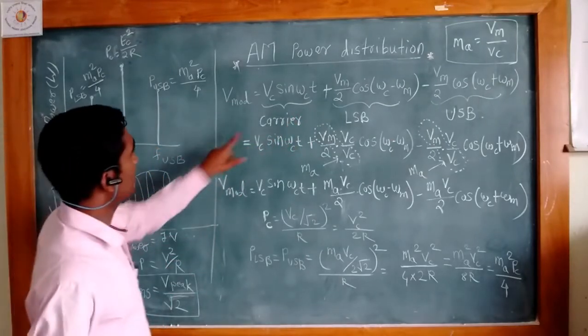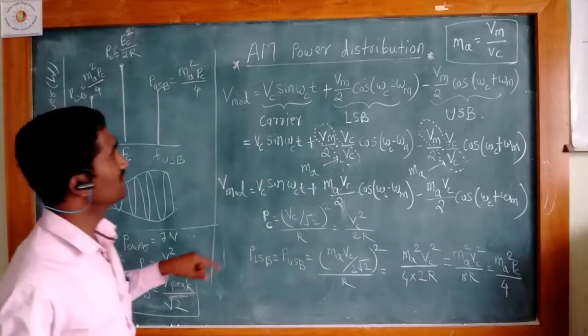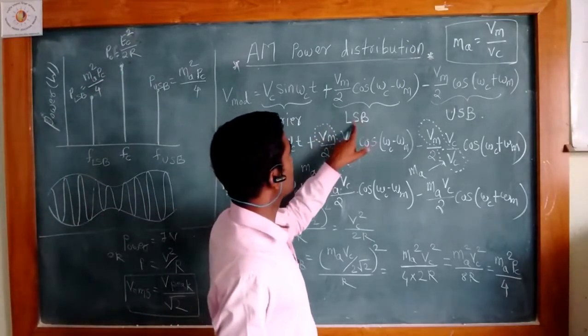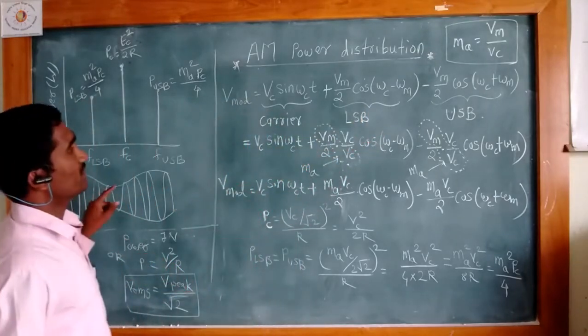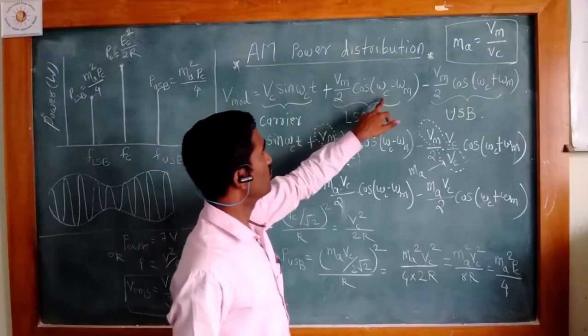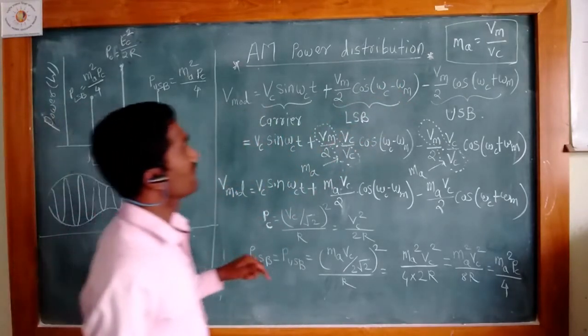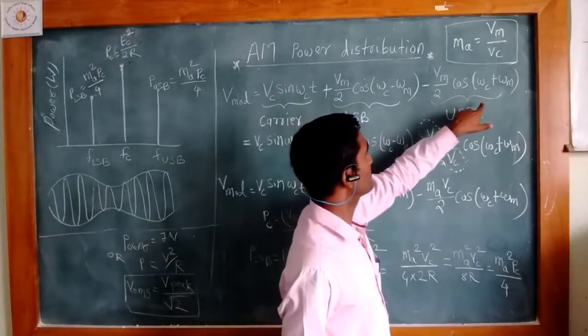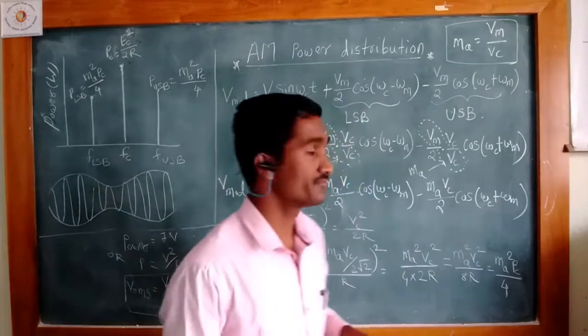The first is the carrier, denoted by the central frequency, the carrier frequency. The second is the LSB, the lower sideband, which has the frequency ωc minus ωm. The next is the USB, the upper sideband, which has the frequency ωc plus ωm.